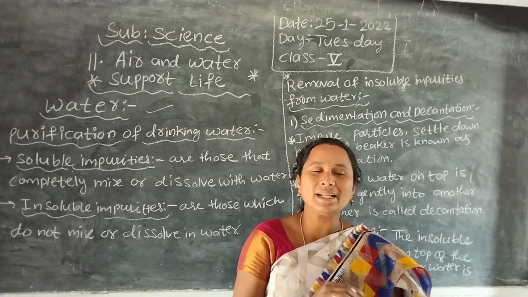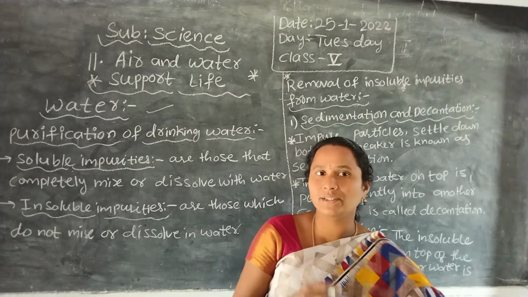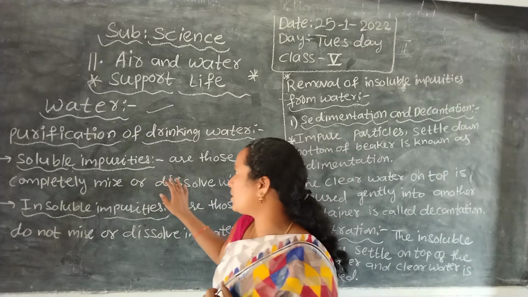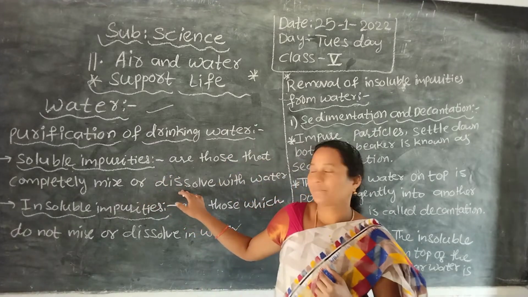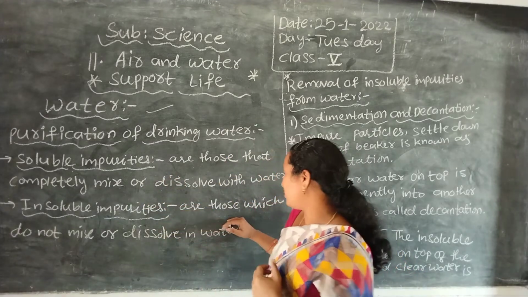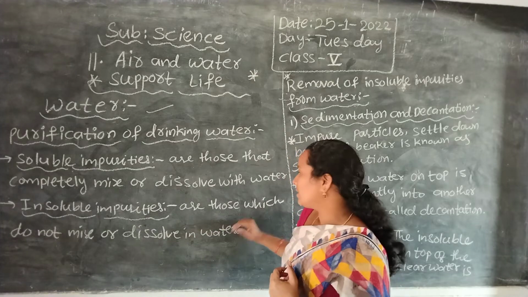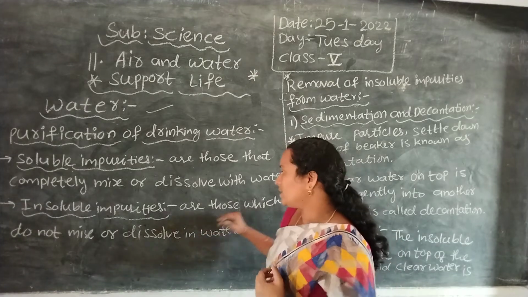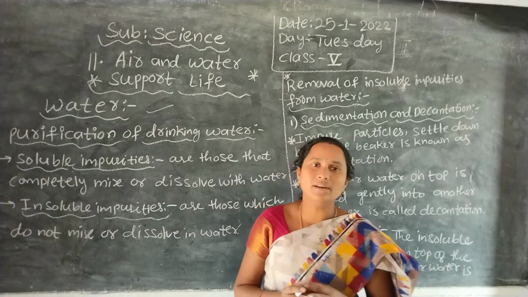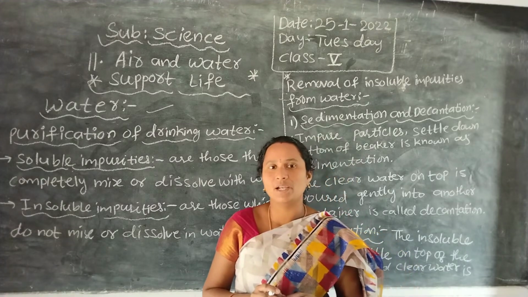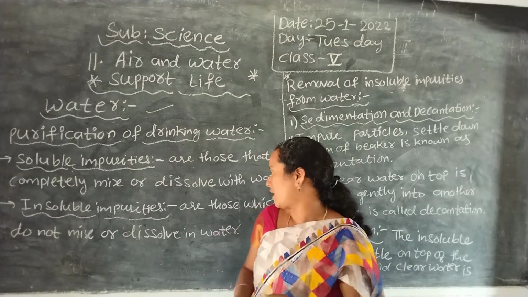No, they are completely mixed in water. Such water contains soluble impurities. Insoluble impurities are those that do not mix with the water.